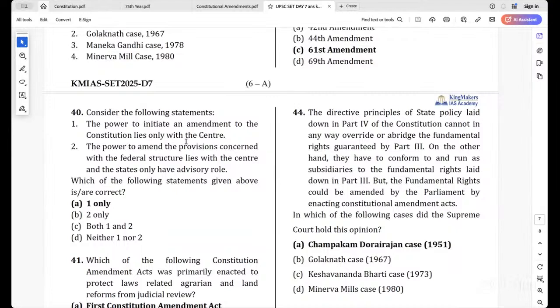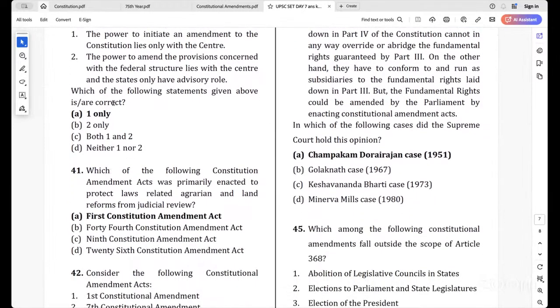Next, the power to amend the provisions concerned with the federal structure lies with the center and the states, and the states only have an advisory role. When it is with respect to federal provisions being amended, what role does the state play? We need half of the states' ratification. And that ratification is done by which majority? Simple majority. Okay. So the answer for that is only A, because a constitutional amendment can be initiated only from the center.